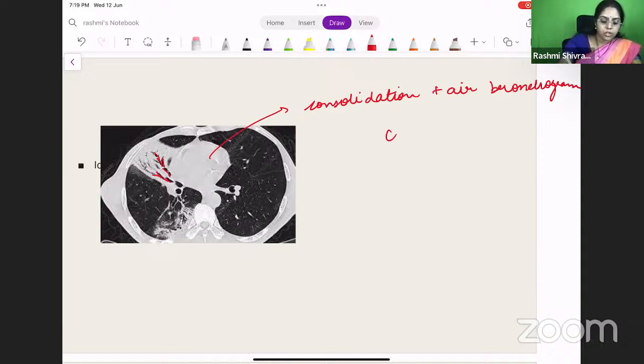So there's one point which I wanted to discuss with you, which is the CURB-65 score. All of you know, C is for confusion. U is for urea or BUN more than 19, respiratory rate more than 30, and the B will be the BP. So if the systolic is less than 90 or the diastolic is less than 60, then you will add points. So based on that, you will decide whether the patient has to be treated in an OP setting, ICU, or a ward admission. Right?